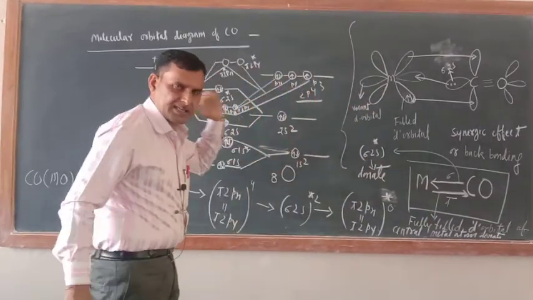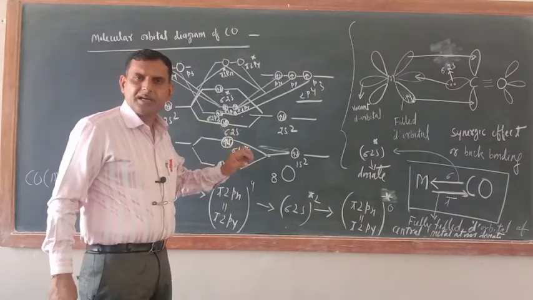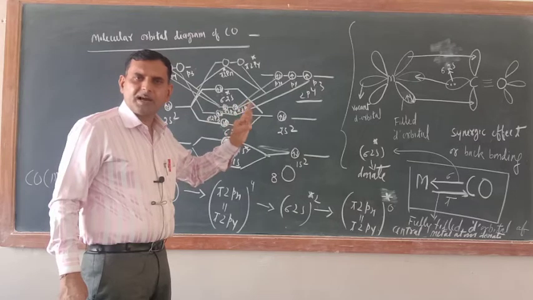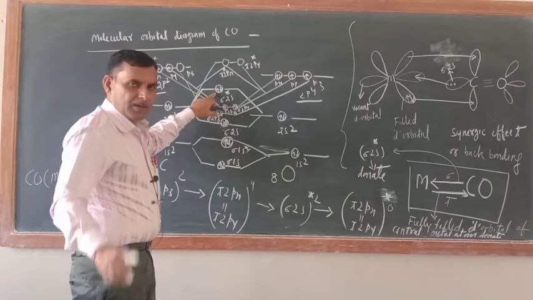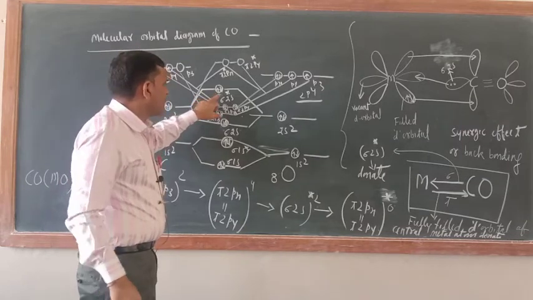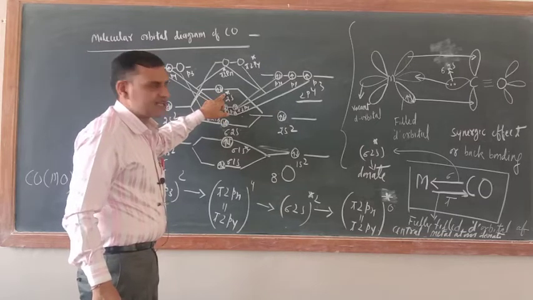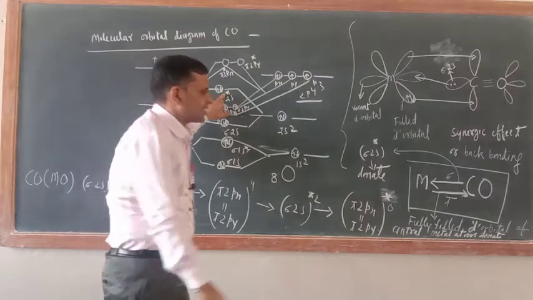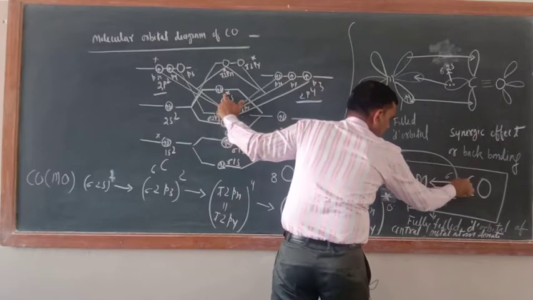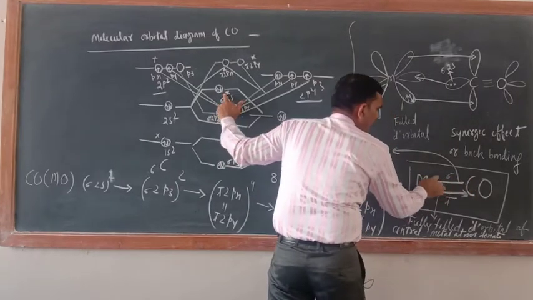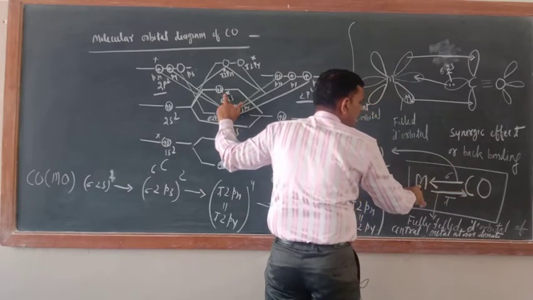Now let us pay attention here. So CO is a ligand. Okay. So what is the meaning of ligand? Which is capable of donating a pair of electrons. That is the ligand. So carbon monoxide acts as a ligand because of donation of electrons from the sigma 2s anti-bonding orbital. Just see, I made this heading. Just see here, arrow. This bond is resulting from the donation of electrons from CO to the central metal atom.